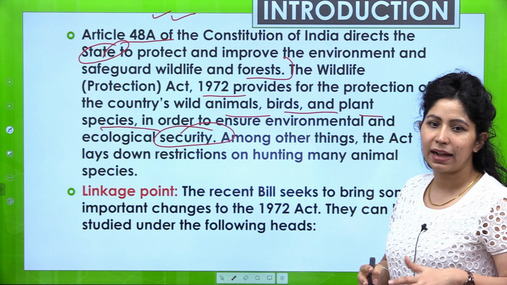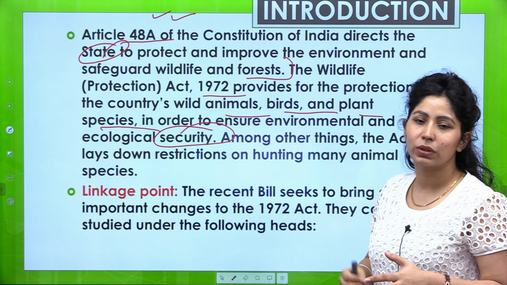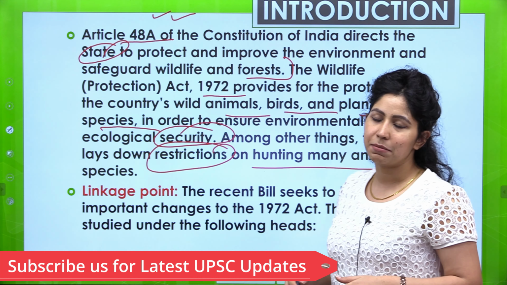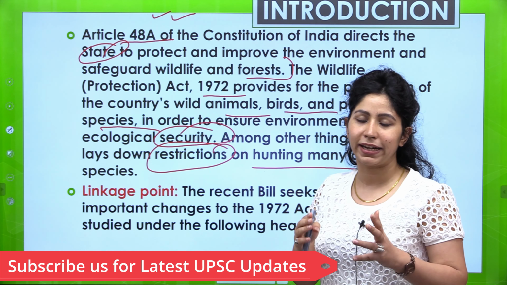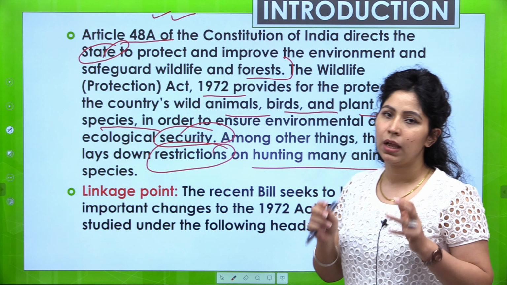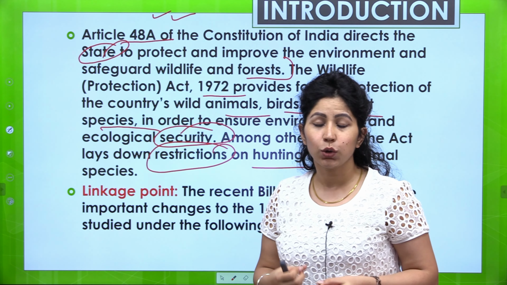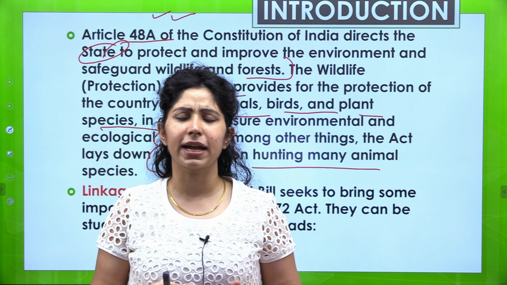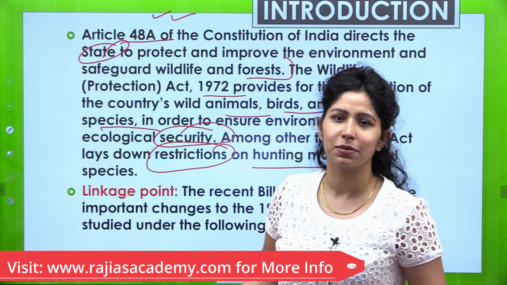Among other things, the Act also lays down restrictions on hunting many animal species. So these are a part of the Wildlife Protection Act 1972. If you feel that you have something unique to write about it, go ahead, write it in your answers and send your answers to us.